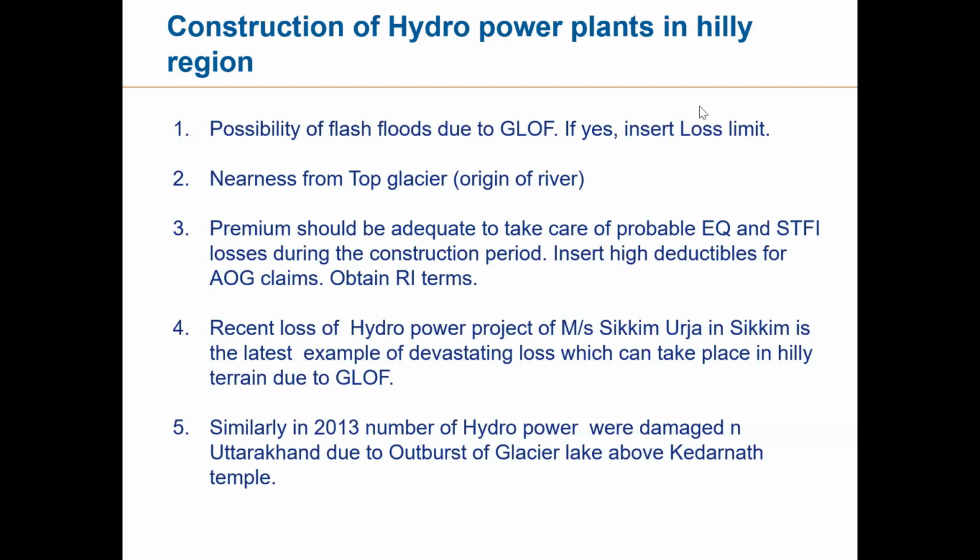So if it is the first, the possibility of damage is very, very high, because the glacier lake outburst is going to cause severe damage during the construction phase as well as during the operation phase. Both phases, the possibility of huge damage due to flash flood is there if it is close to the origin of the river. So you need to see what is its number: 1, 2, 3, up to 3 it is considered dangerous. 4, 5, 6, and down below, it is comparatively safer.